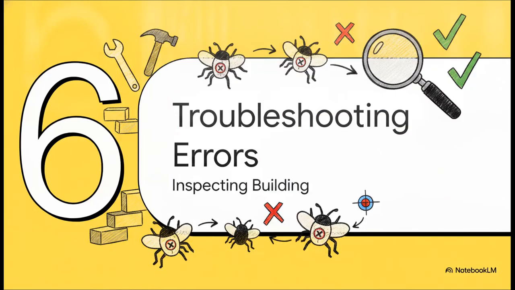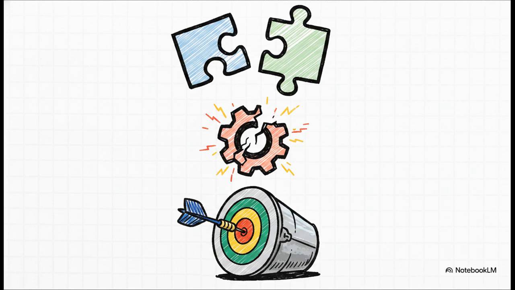Finally, we arrive at part 6, troubleshooting common errors. Every builder has to inspect their building, right? The very first step in debugging is just knowing what kind of error you're actually looking at. First up, you have a syntax error, meaning you simply broke a language rule, like forgetting a quotation mark. Second is a runtime error. Here, the grammar is totally fine, but the code fails during execution, like if you accidentally told the computer to divide by 0. And third is the notoriously tricky semantic error. This is when the code runs perfectly without crashing, but the logical outcome is just totally wrong because of a hidden flaw in your human logic.